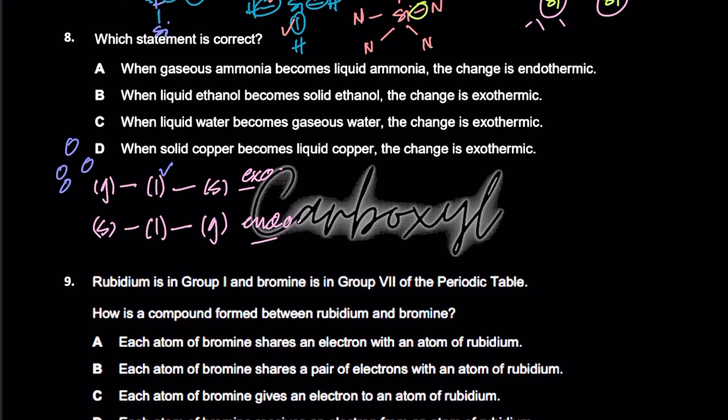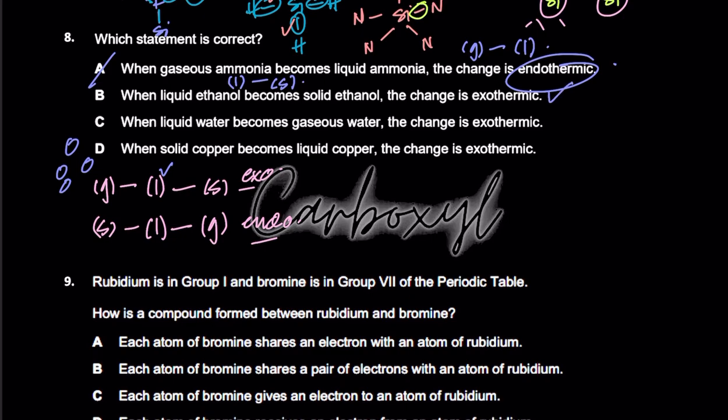So based on this, if you check our MCQs out, it says when gaseous ammonia becomes liquid ammonia, it's going from a gas to liquid. We know it's an exothermic reaction. It's not endo, it's exo. So A is wrong. B says when liquid ethanol becomes solid ethanol, liquid is going into a solid, it's again an exothermic reaction, and B is right?